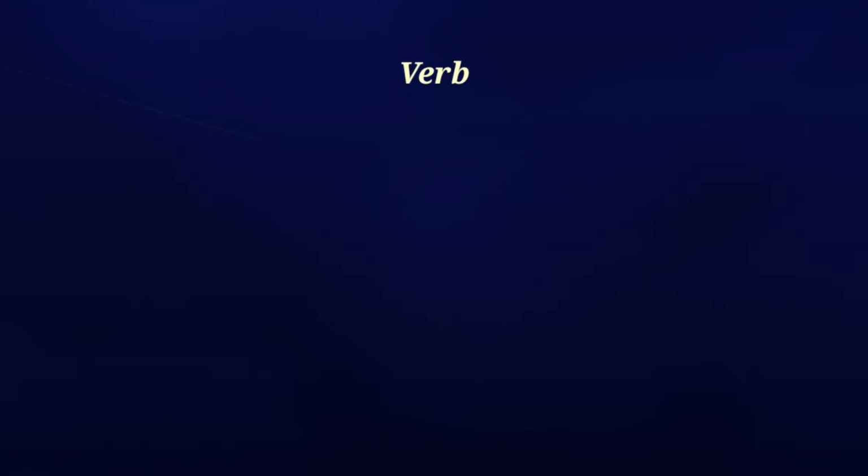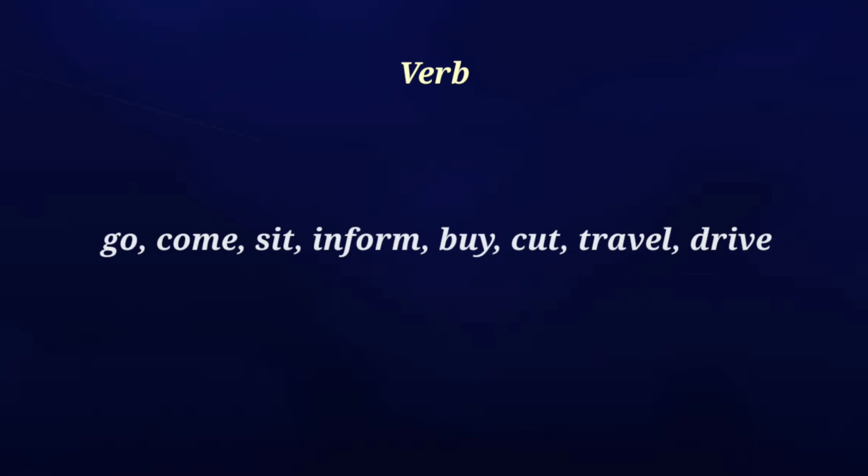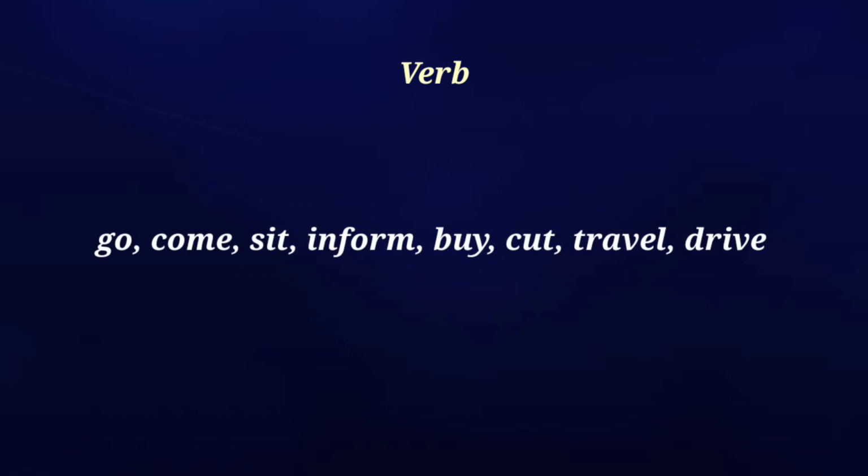And what is the meaning of a verb? There are different kinds of verbs in English. The one we most commonly use is action verbs. Something that we do. Action verbs, just like go, come, sit, inform, buy, cut, travel, drive. All these things are called action verbs, something that we do. So these action verbs, you have to train yourself on these action verbs. You can watch the basic words classes in the English grammar playlist to attend a detailed training session on these action verbs. So here we are learning these action verbs because we need to learn the present and past forms of verbs. V1 and V2 forms are there.